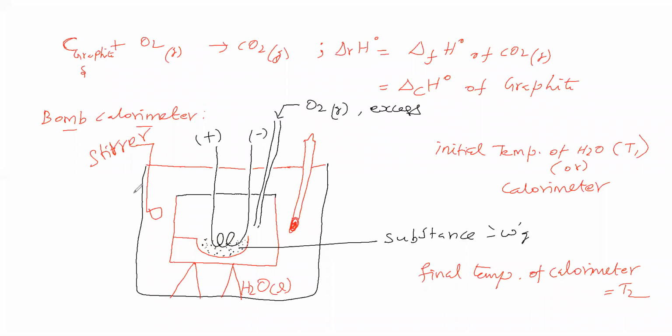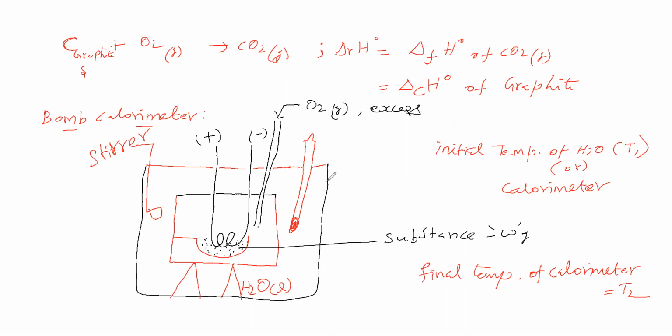What precaution do we have to take? This substance on combustion liberates heat, and that heat should be absorbed by the calorimeter and water, but not the surroundings. If the surroundings absorb heat, then the final temperature of calorimeter T2 that we have taken cannot be used to calculate the enthalpy of combustion of this substance. Therefore, the heat should be absorbed by this water and this calorimeter, but not the surroundings.